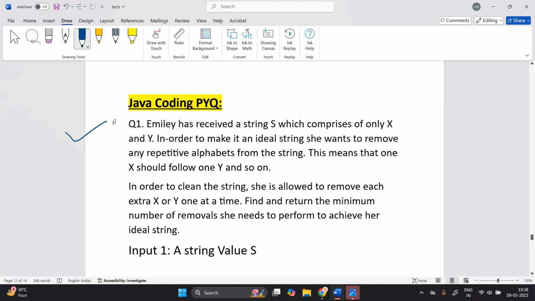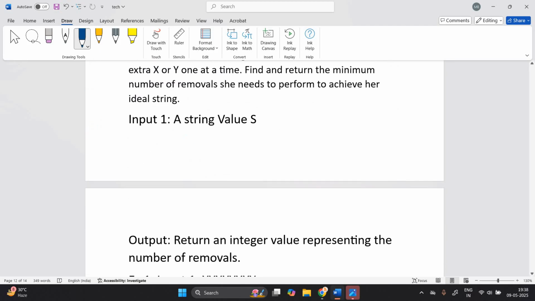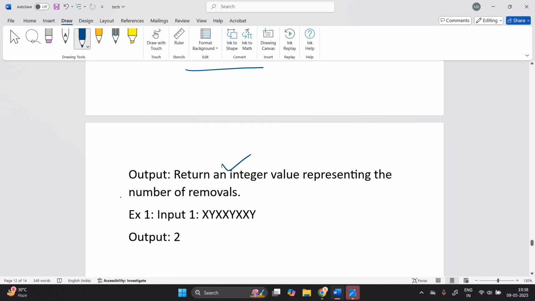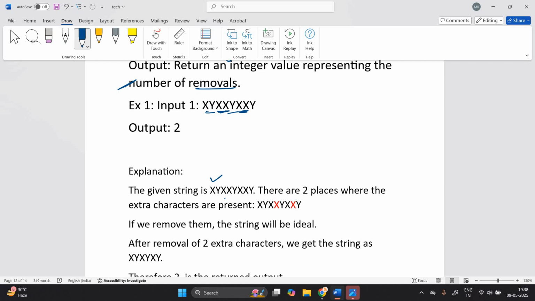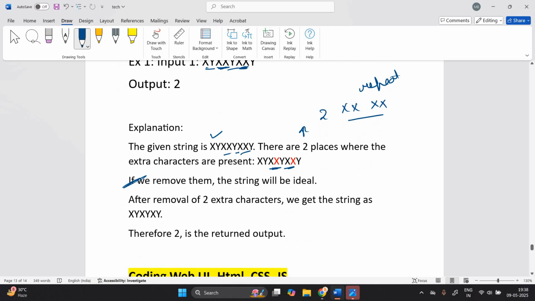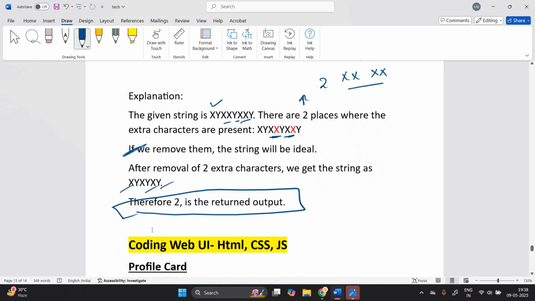This is a Java Python question in which they give a string value s and you return an integer value representing the number of removals. Suppose you have to remove xx and xx, xy xy. So the output is 2. The given string is xy, triple x, yx and xy. You can see double x and double x in two places are repeating. So if you remove them, the string will be ideal, xy xy xy xy. Therefore 2 is the return output. This type of coding question will be asked.